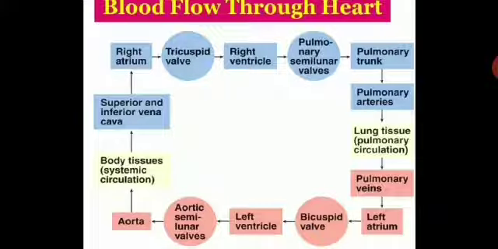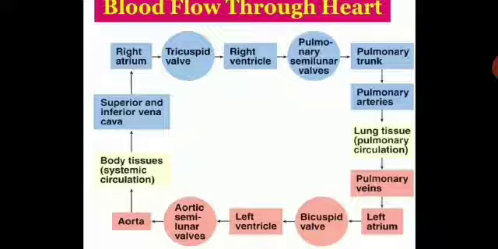Now, how the blood flows through the heart. Here you can see the flow chart. How the blood flows, you can see through the flow chart. You have to draw this flow chart in your notebook, children. So please draw this flow chart in your notebook. Here you can see body tissue, where you have a systemic circulation. Then you can see superior and inferior vena cava, and how the blood flows, you can see with the arrow. You can draw this chart where it is showing the circulation of blood.